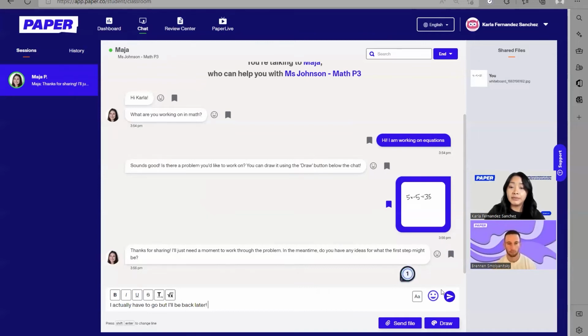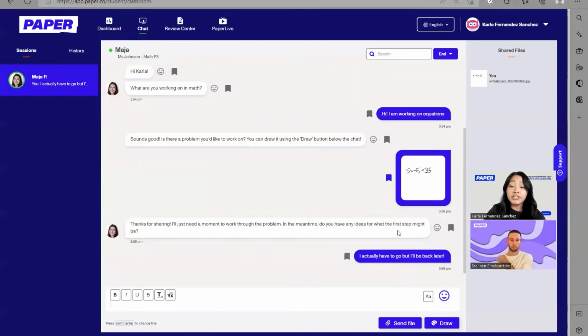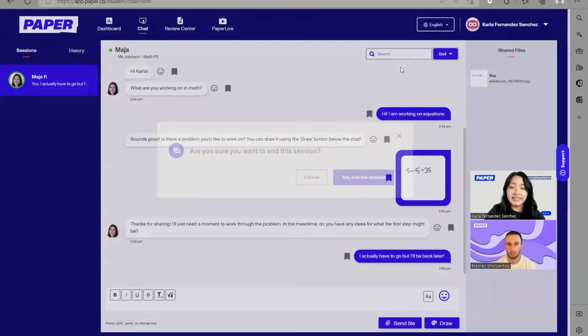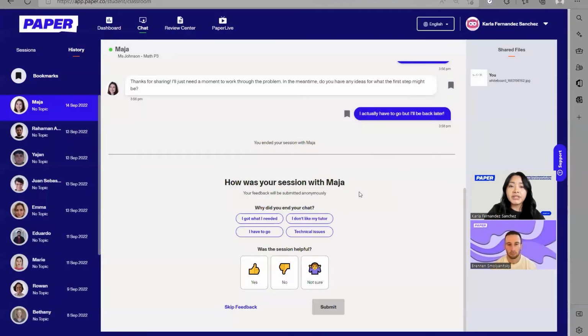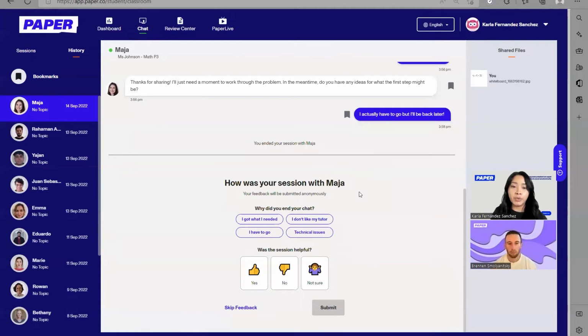There we go. We'll send a message. And your students are going to be able to end their session by going to this button up here to the right, clicking on End Session. They're going to go ahead and confirm. And this is where they can tell us how their session went.